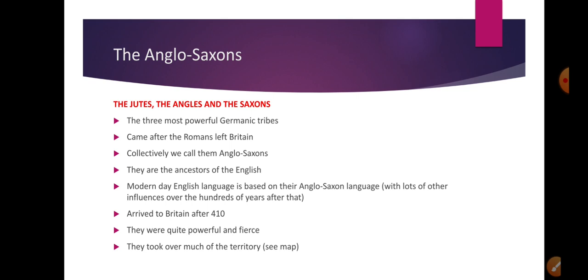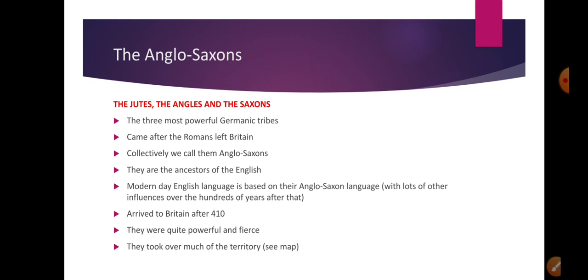Now, we already mentioned that they arrived to Britain after 410, or they started arriving, and they were quite a powerful and fierce nation. They didn't really care about English cities and all the beautiful buildings and roads and aqueducts and Roman baths that were built by the Romans were left alone and forgotten.